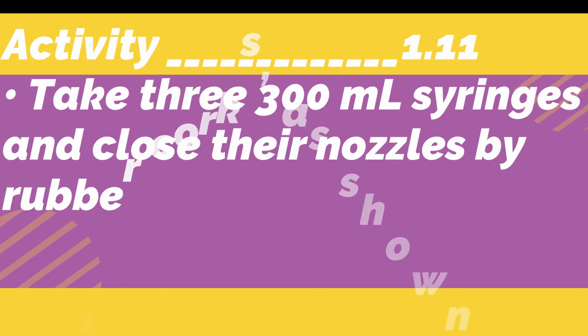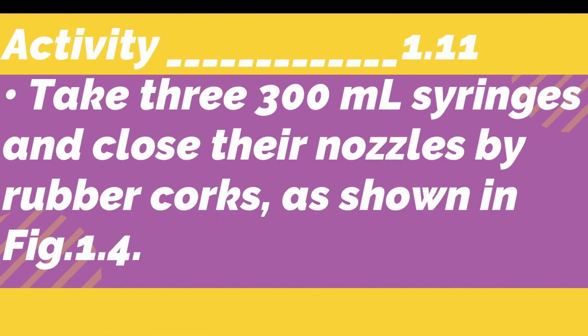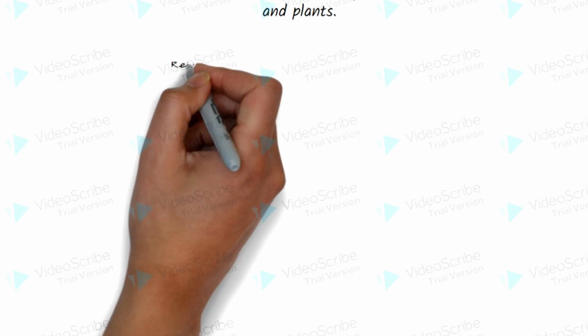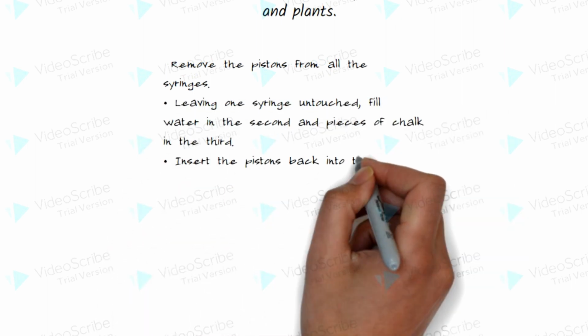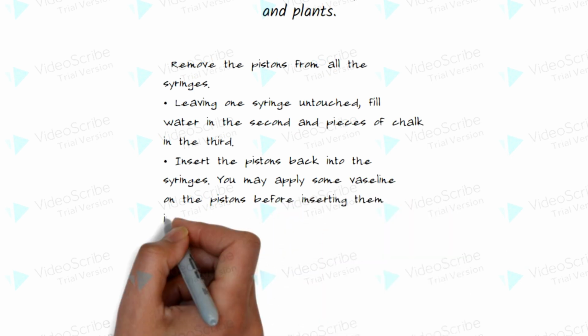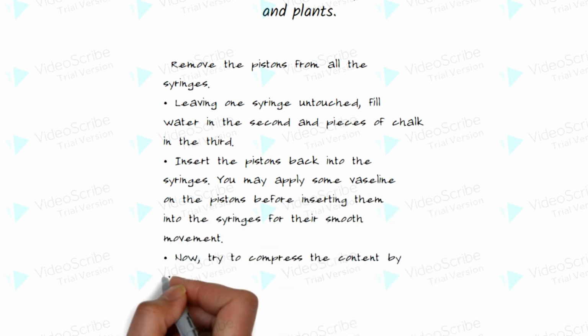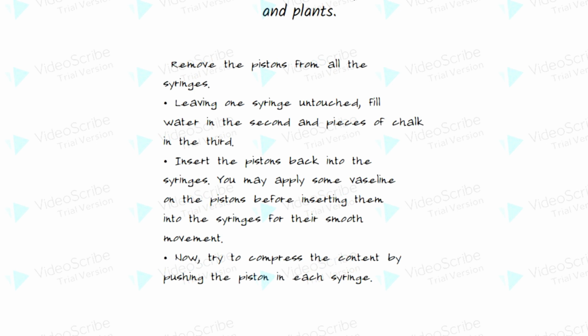Activity 1.11. Take 300 ml syringes and close their nozzles by rubber corks as shown in figure 1.4. Remove the pistons from all the syringes. Leaving one syringe untouched, fill water in the second and pieces of chalk in the third. Insert the pistons back into the syringes. You may apply some Vaseline on the pistons before inserting them into the syringes for their smooth movement. Now, try to compress the content by pushing the piston in each syringe.